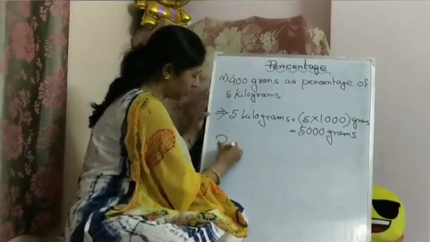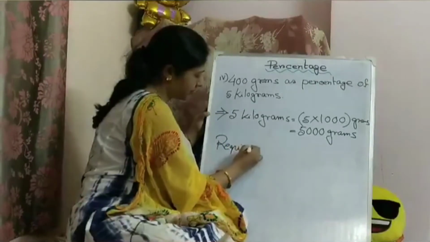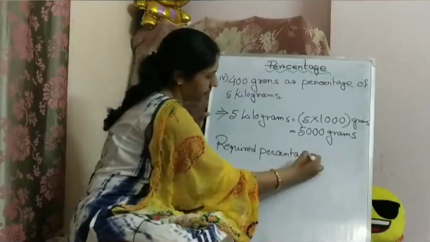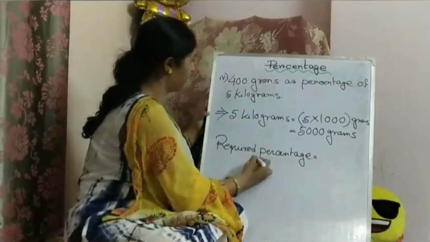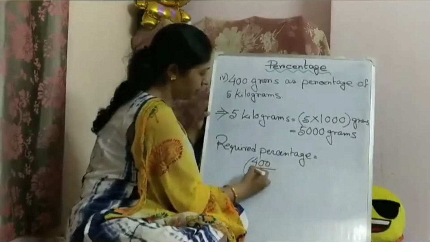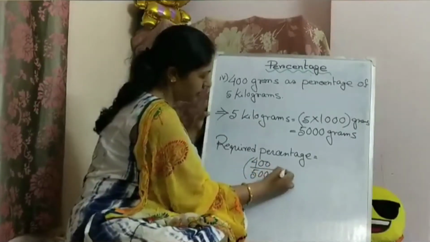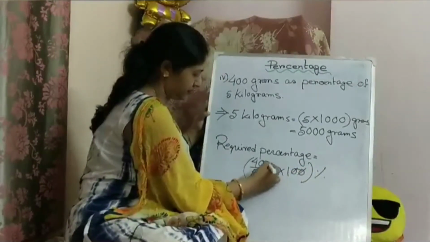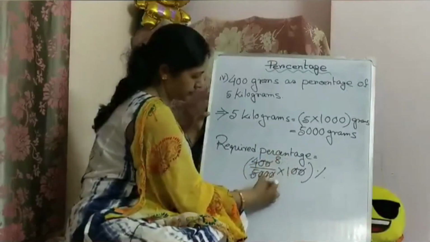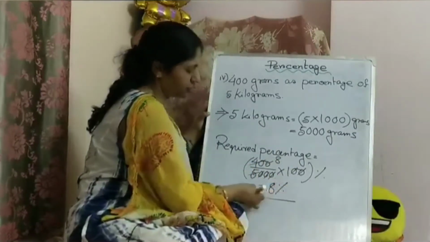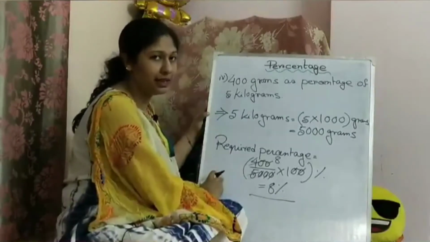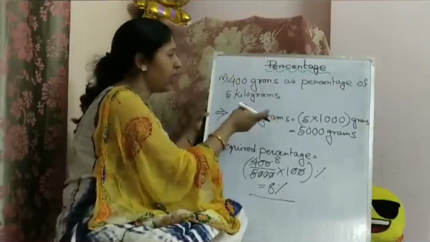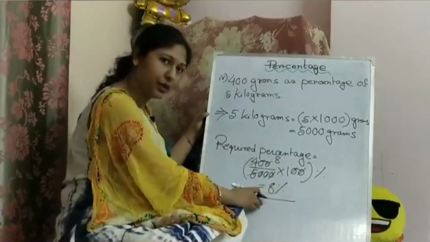Now required percentage is equal to 400 by 5000 into 100. So this way we can easily convert any kind of unit to another and we will get our result. Okay.